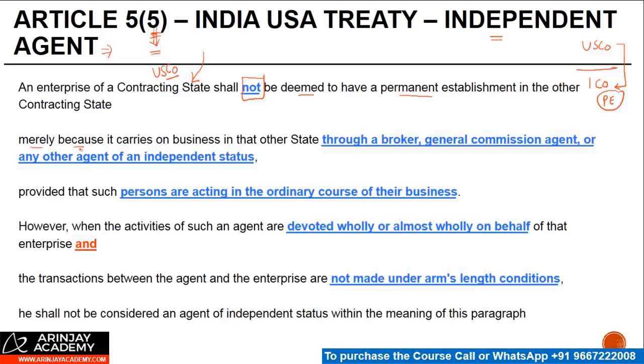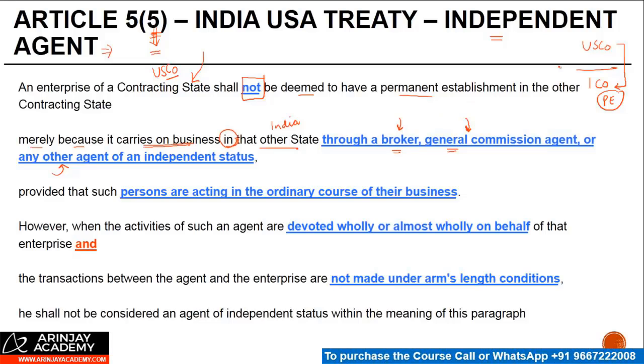merely because it carries on business in that other state. Even if the US company is carrying on business in India, it will not be considered as having a PE in India if the business is carried on in India through a broker, general commission agent, or any other agent of independent status. Right? Now, this word independent status equally applies to the word broker and general commission agent also.